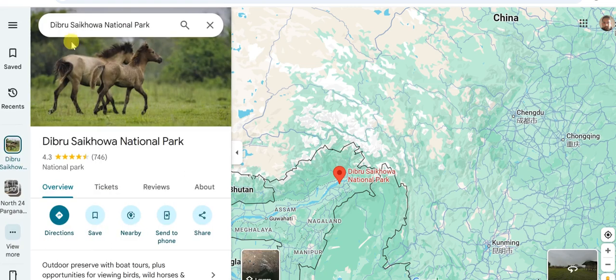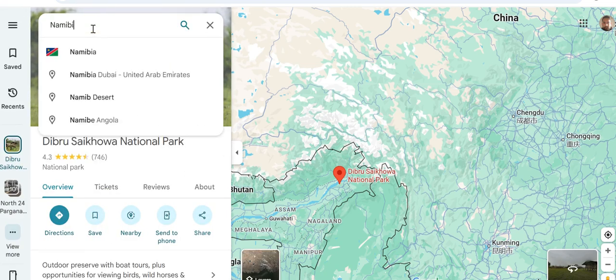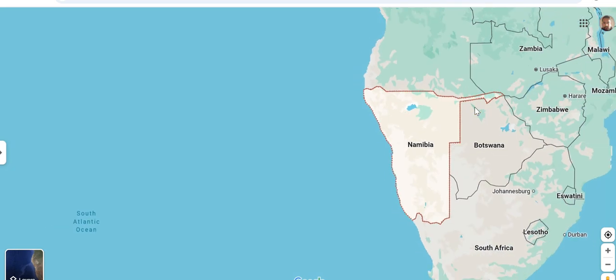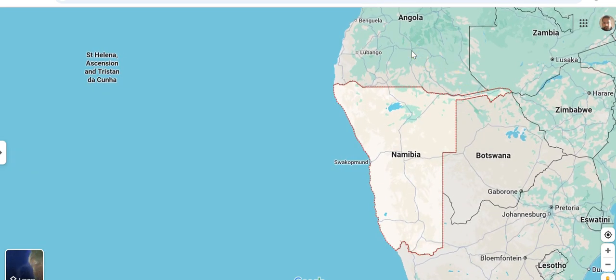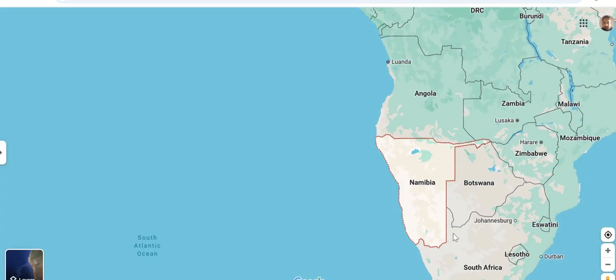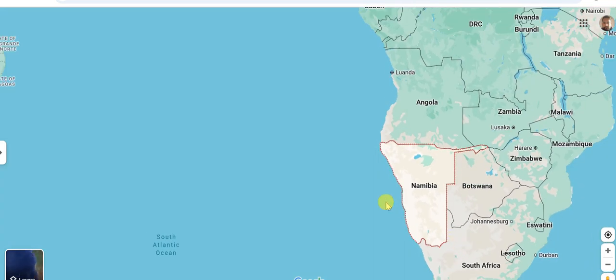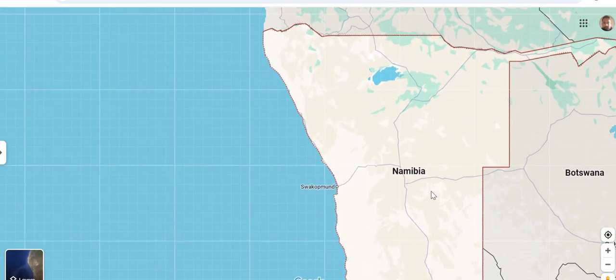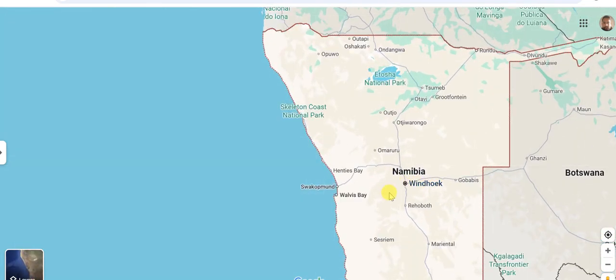So let's go to the map again, Namibia. Here we can see this is Namibia. What are the neighboring countries it has? In the north it has Angola, in the northeast Zambia, in the east or northeast you can say Zimbabwe, Botswana, then we have South Africa here. Ocean-wise, in the west it has the Atlantic Ocean. And what is the capital of Namibia? That is Windhoek. So that also remember.